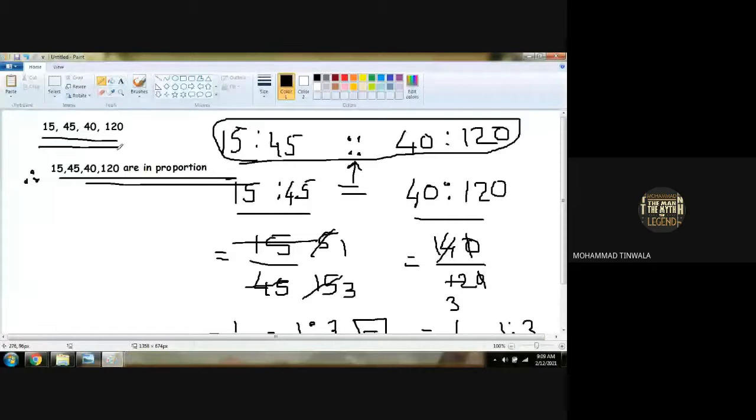What do you mean by middle term? The ratio is of these two terms, and the ratio is of these two terms. Are you getting? We don't care. For proportion, all four terms are given here in a sequence. If they ask what are the middle terms in this, the middle terms will be 45 and 40.